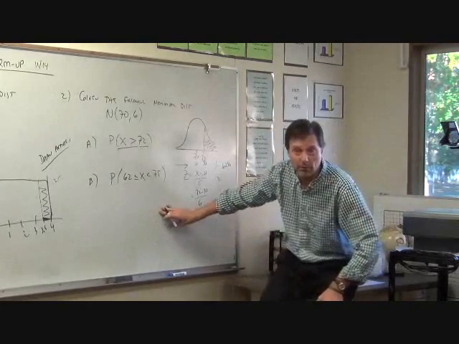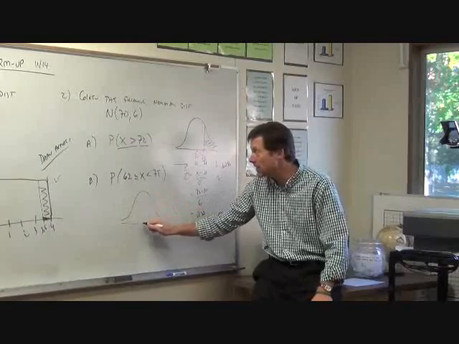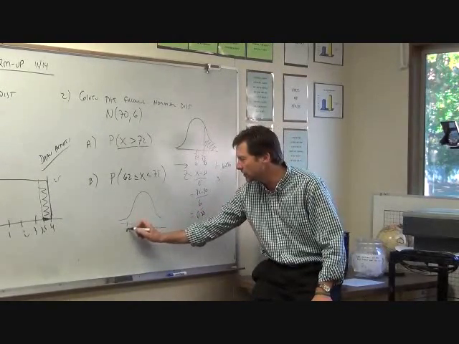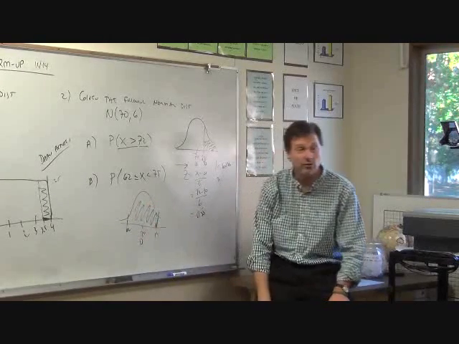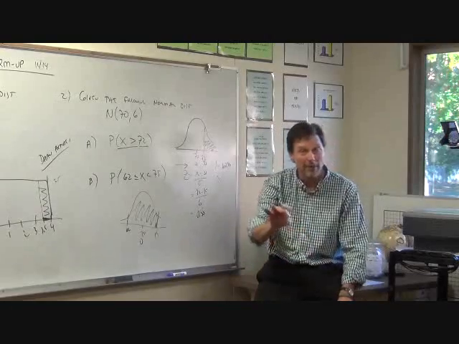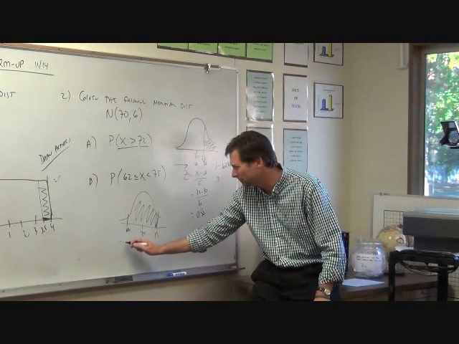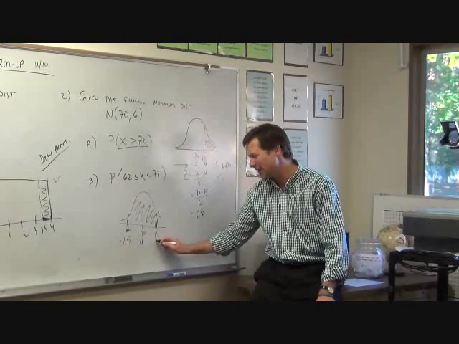Okay, same idea with B now. Your picture should have the mean. Here's 75. Here's 62. The shading would be between them. Go find your z-scores. Write the z-score formula. Plug them in. I think this guy is negative 1.33. This guy is like 0.833.